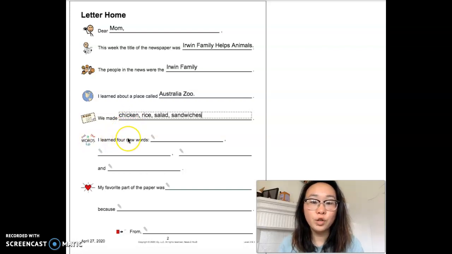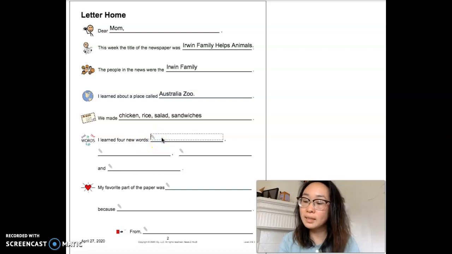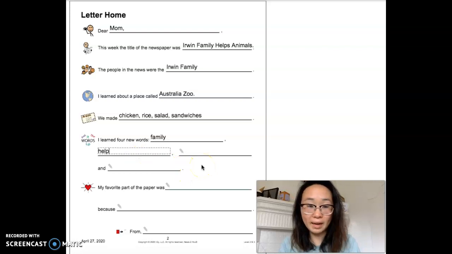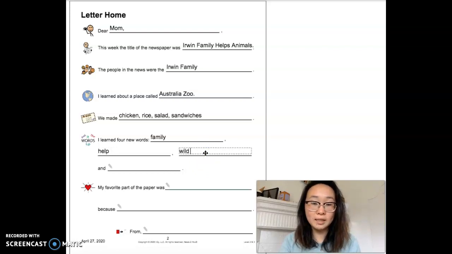I learned 4 new words. So what were the 4 new words? If you look in your definitions page, it'll give you all 4 words that we worked on. So the first word, or one of the words, is family. Family are people that are related to you, like your mom, your dad, your brother, your sister. We learned the word help. Help is to give aid. You're supporting another person.